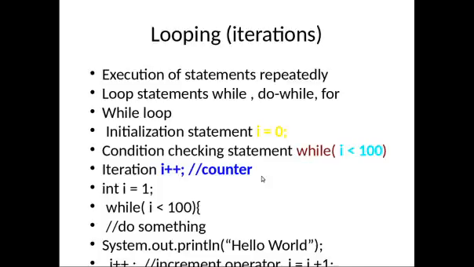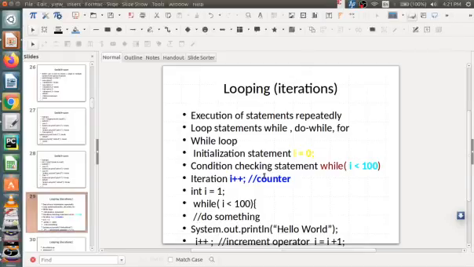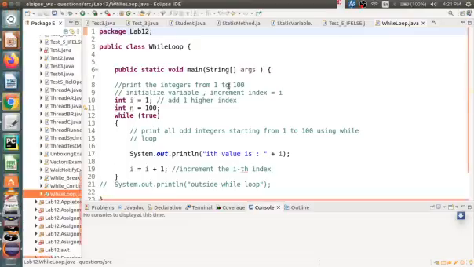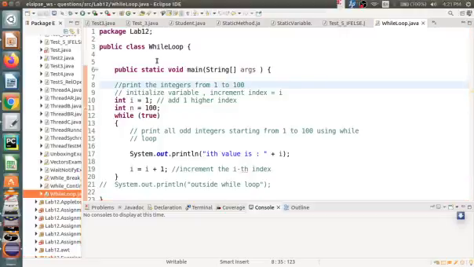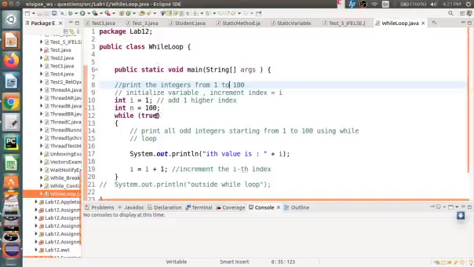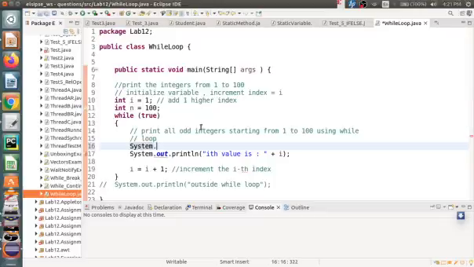We'll see one example. We will go to Eclipse and let us see. So here is our code. First of all, I want to print the integers from 1 to 100. But before that, suppose I want to print hello world 100 times, so we will run that program first.